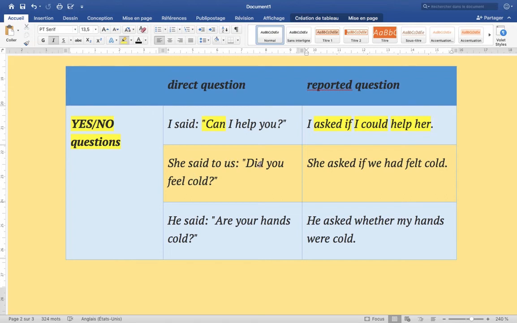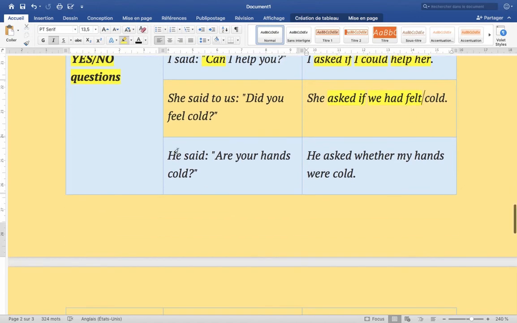She said to us, did you feel cold? So we have, she asked if. Why do we put if? Because we have a yes or no question. If we had felt cold, had felt, it means the past perfect, had felt cold. So, did you feel cold? She asked if we had felt cold.